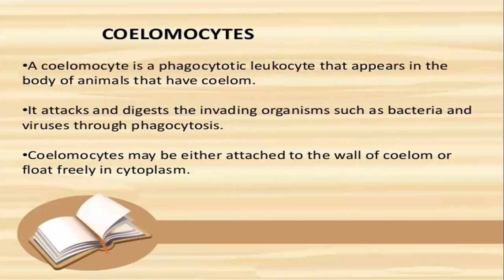What are coelomocyte cells? A coelomocyte is a phagocytic leukocyte that appears in the body of animals that have a coelom. Coelomocytes are present only in those animals that have a coelom. These are not present in pseudocoelomates or acoelomates. They attack and digest invading organisms such as bacteria, microorganisms, and viruses through phagocytosis, and protect the body from their attack.